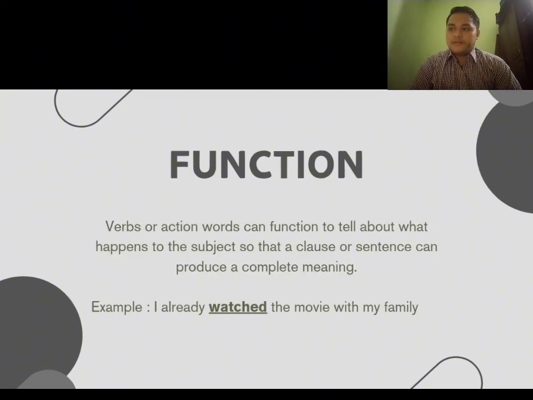The function of verb. Verb or action word can function to tell about what happens to the subject so that a clause or sentence can produce a complete meaning. For example, I already watched the movie with my family.